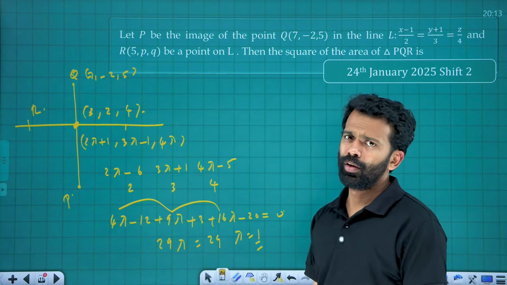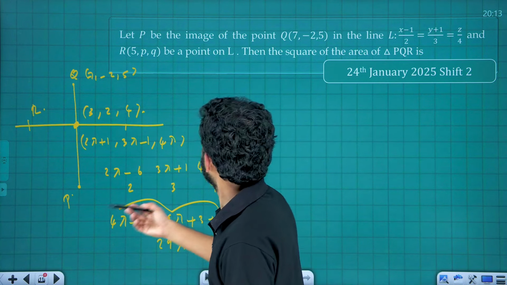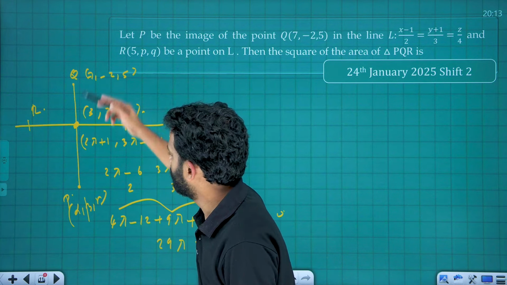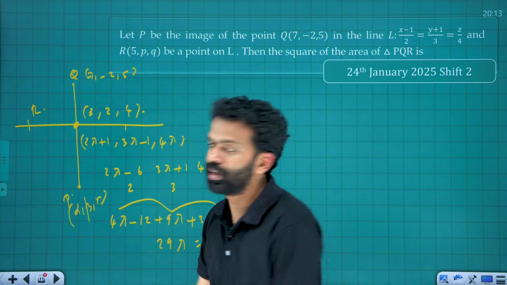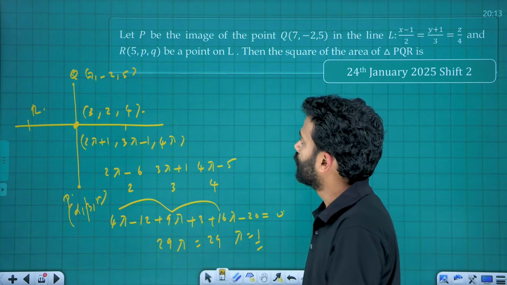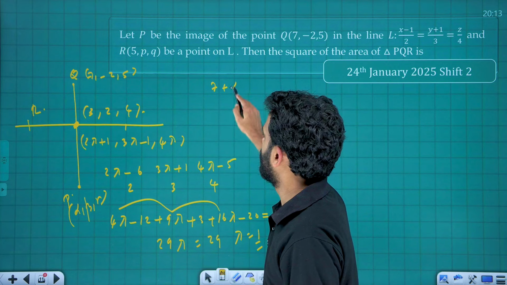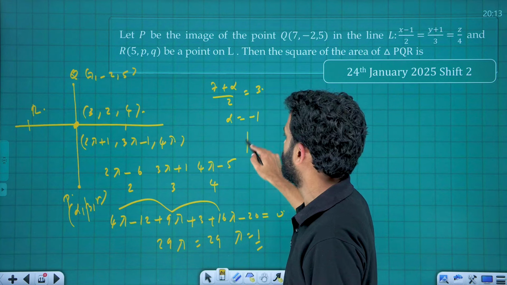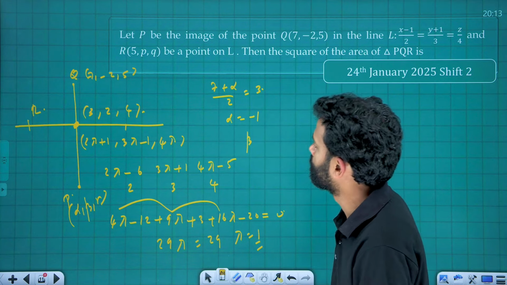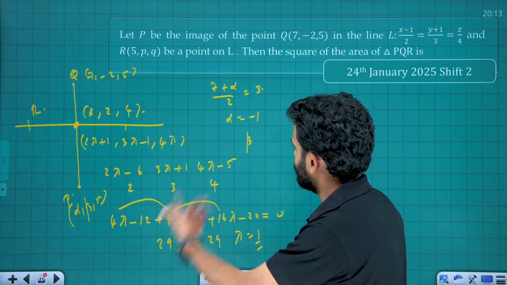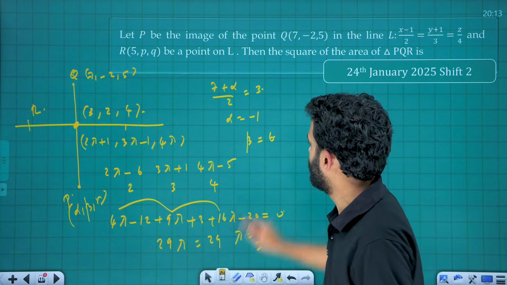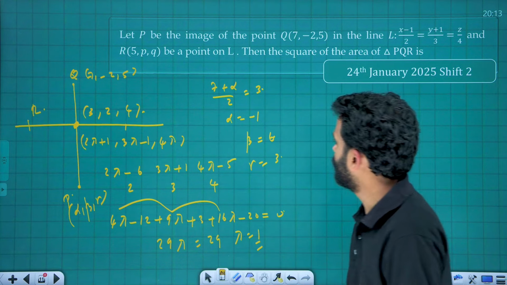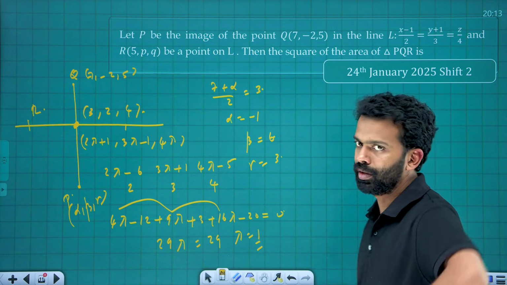How are you going to find the image? If the image is (alpha, beta, gamma), see, the foot of the perpendicular is the midpoint of Q and its image. Therefore, (7 + alpha)/2 = 3, therefore alpha is equal to -1. Like that, you will get beta and gamma also. What will be beta? I think 6. That is beta is equal to 6. And what will be gamma? Gamma is equal to 3. Okay, therefore alpha is equal to -1, beta is equal to 6, and gamma is equal to 3.